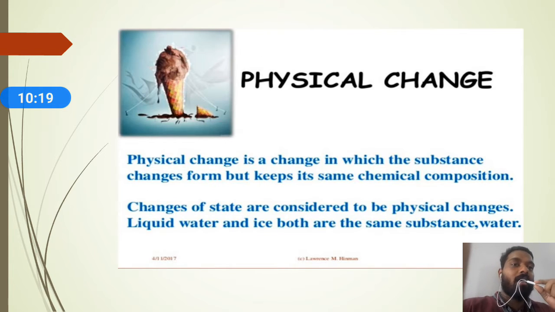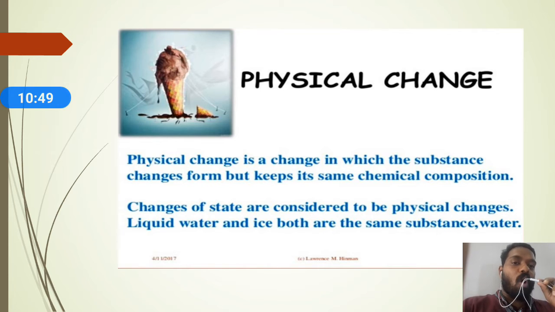So look here, you can see the physical change, I will come to that later. I will show examples of reversible and irreversible changes later. Before going to that, I will come to another way of classification of changes. We can classify the changes into physical change and chemical change. Now we are going to see what is physical change and what is chemical change.